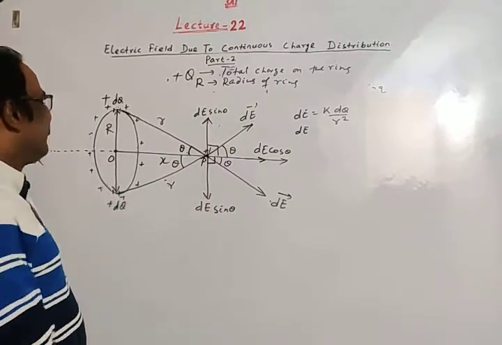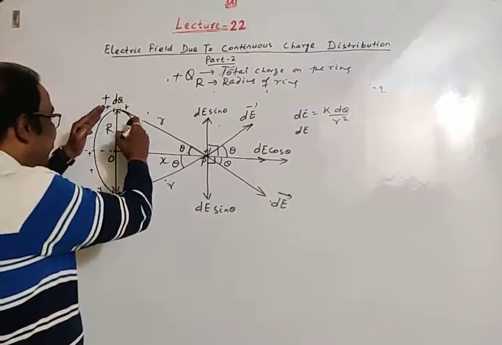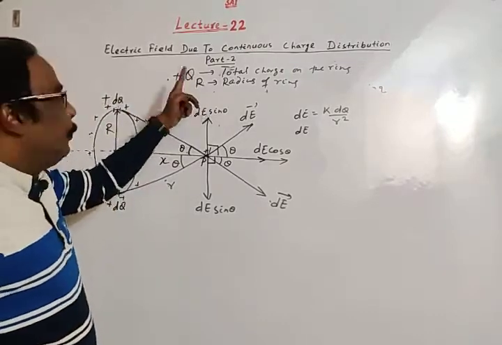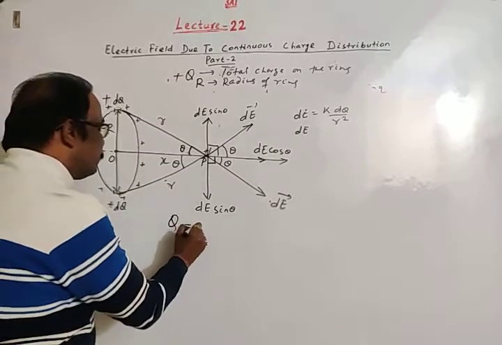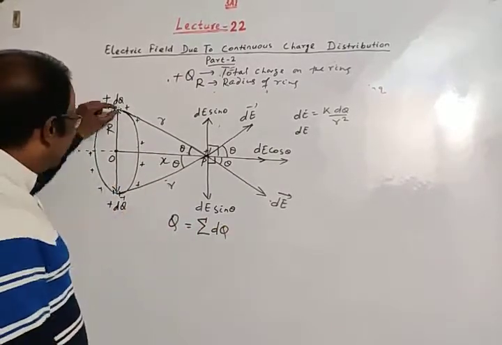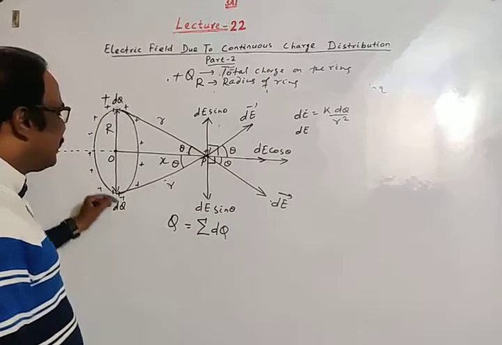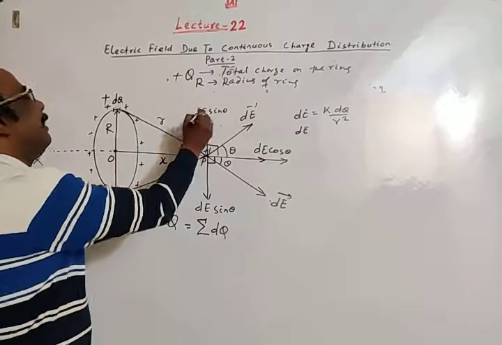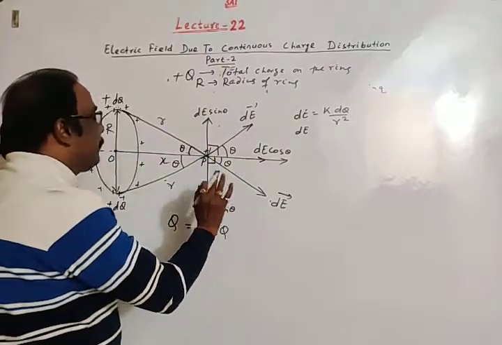Then we may imagine the whole ring contains total charge Q, where Q is the sum of dq. Thus each elemental section contains equal charge dq. See, electric field is a vector quantity.